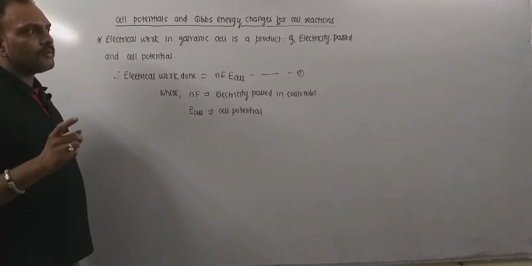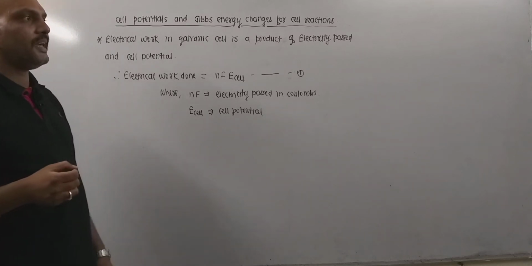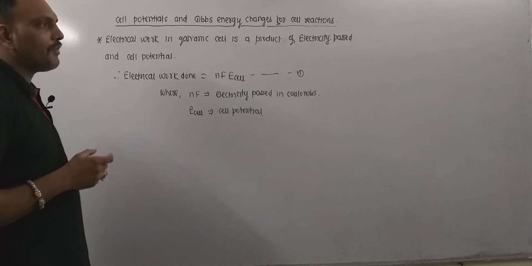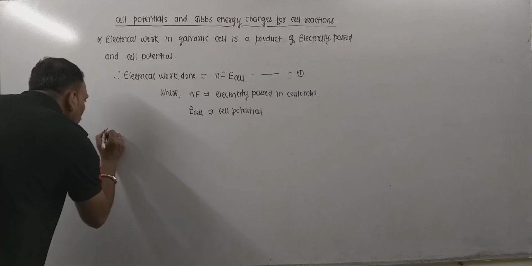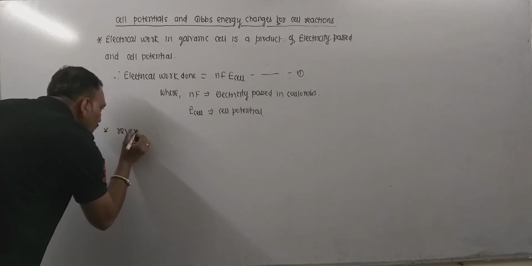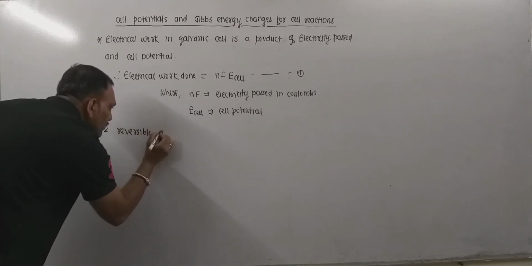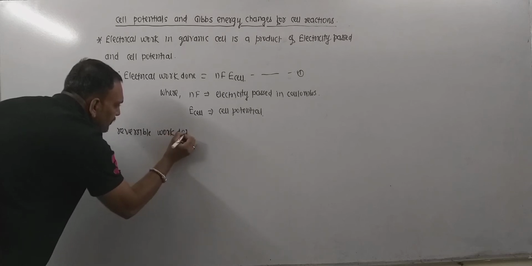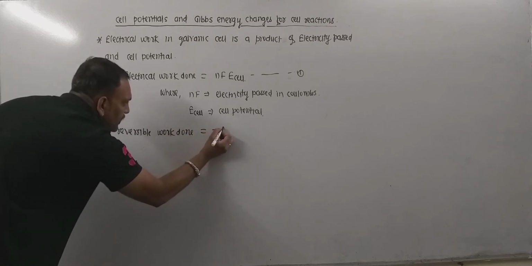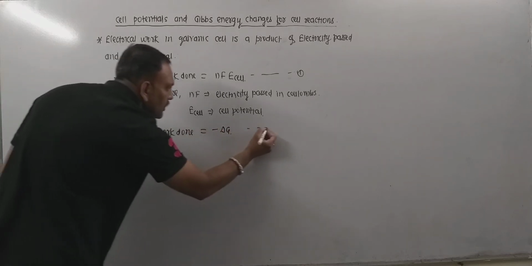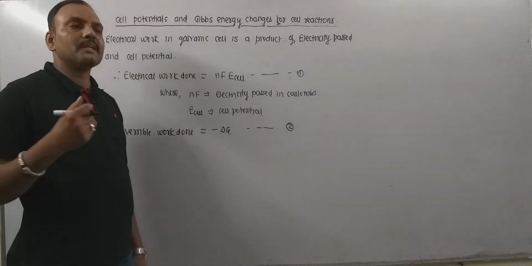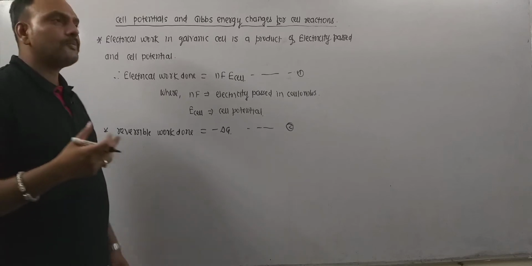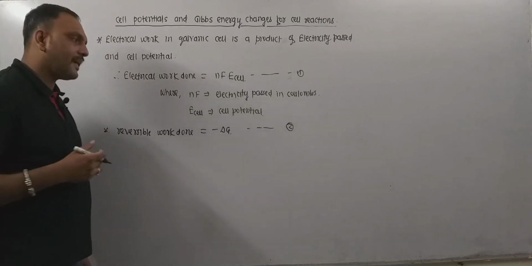Now again, a very important thing is reversible work done and Gibbs energy change. We know very well, reversible work done and Gibbs energy change are related as, this is equation 2. We know that in a spontaneous reaction, Gibbs energy change recorded is negative.